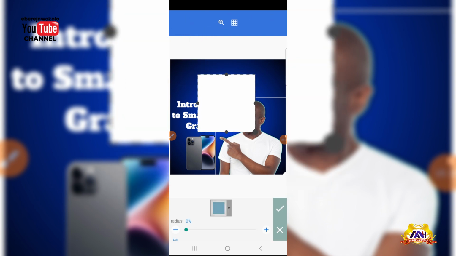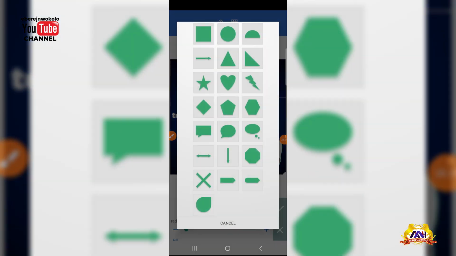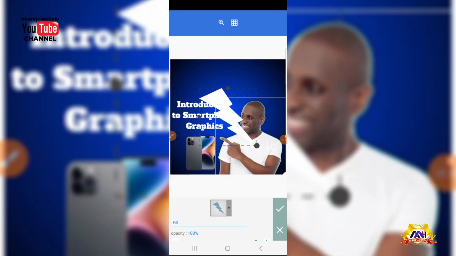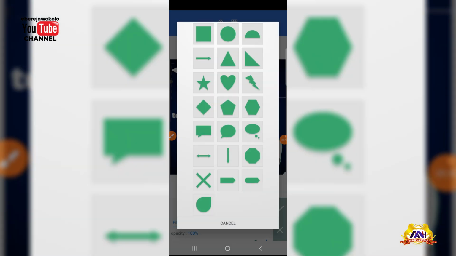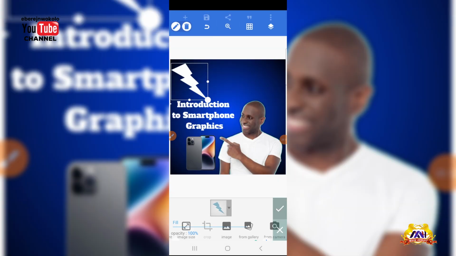Okay, you see different types of shape here. So I can just walk around anything and add my shape here. Okay, you can reduce it. All right, something like this, and I will okay it. You can just play around with what you have here. You just okay it, right?